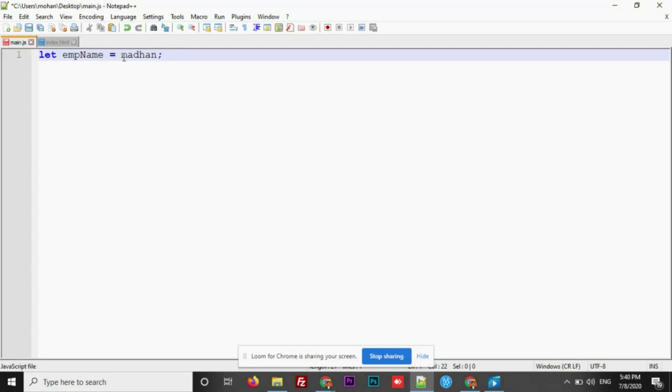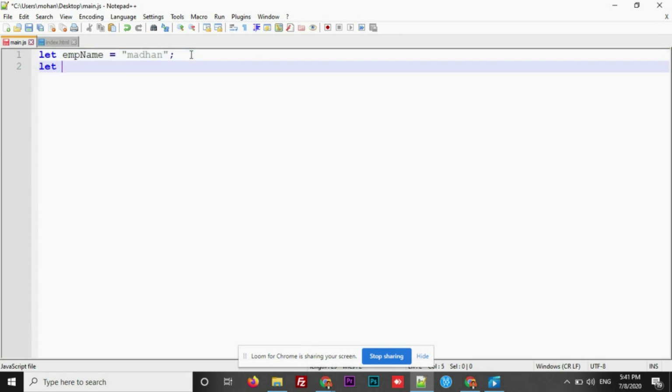But if you see this, Madan is a string. So whenever you are assigning a string to the variable, try to wrap it using double quotes or single quotes. Either is fine, but quotation should be there. If you provide it this way, it understands that it's a string. Let me declare one more variable.